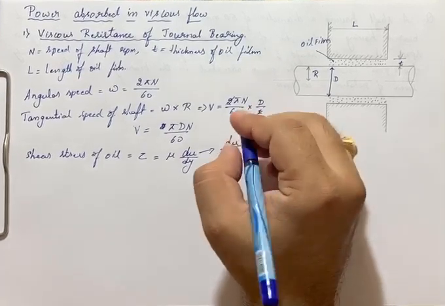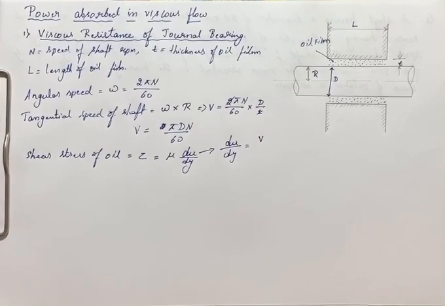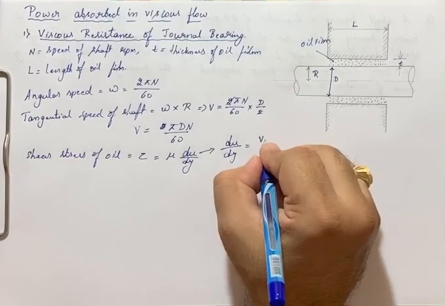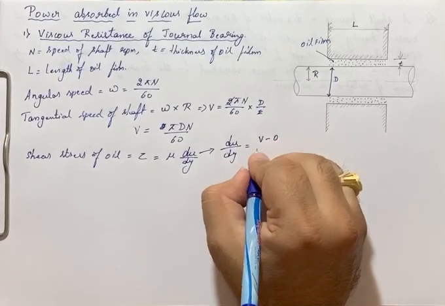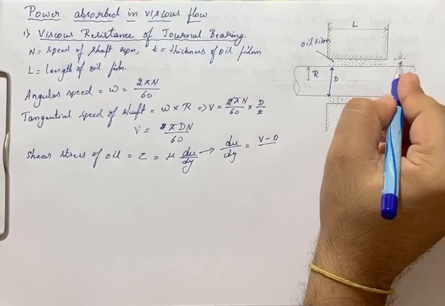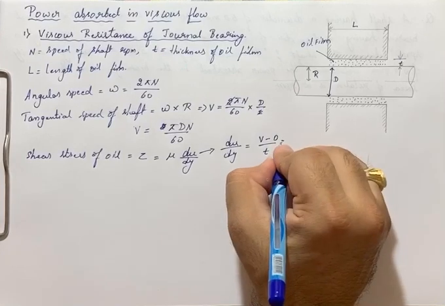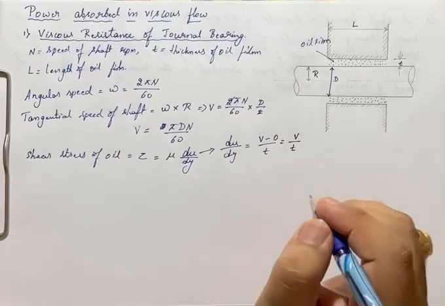So du by dy is the final velocity minus the initial velocity divided by dy. Final velocity I will take as v, and initial velocity is 0. And dy is the distance, which here is the thickness t. So du by dy is v divided by t.